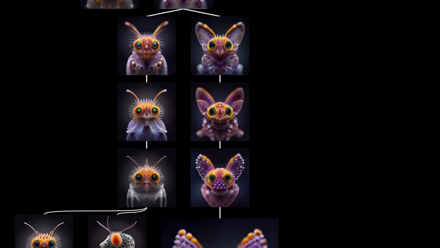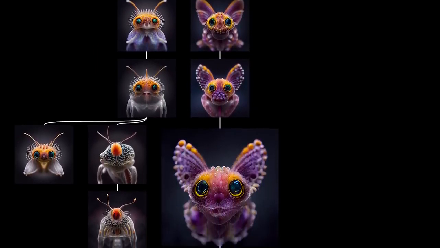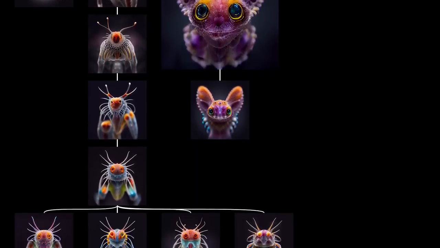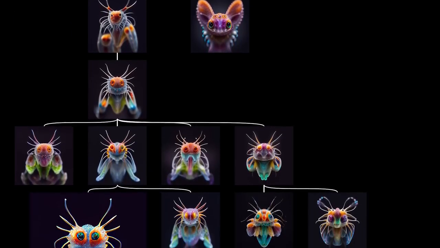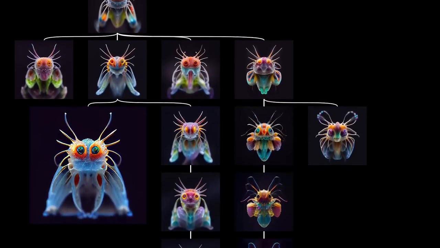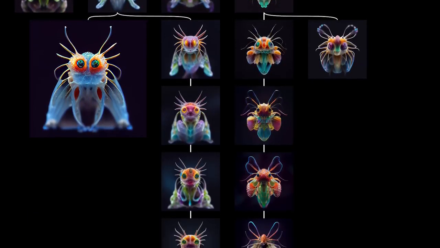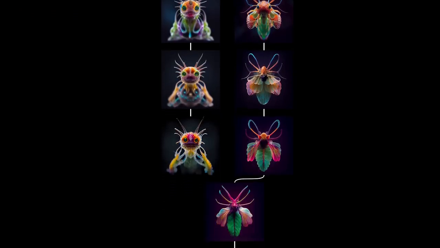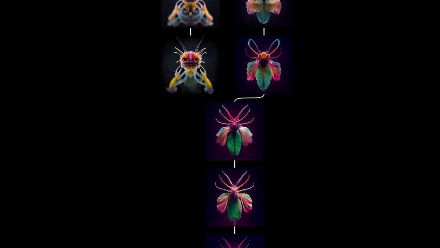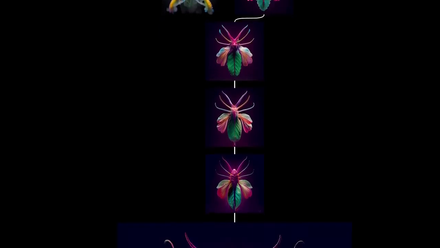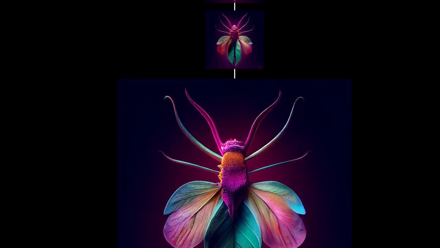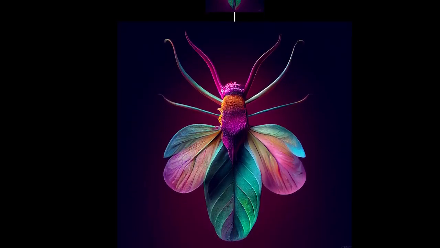Eventually, we created what I think is the most cat-like one, this kind of weird, kind of cute cat bug thing. Finally, it diverged in a very different direction, again using Midjourney's new test algorithm, resulting in probably my favorite creature, this beautiful, colorful leaf bug.